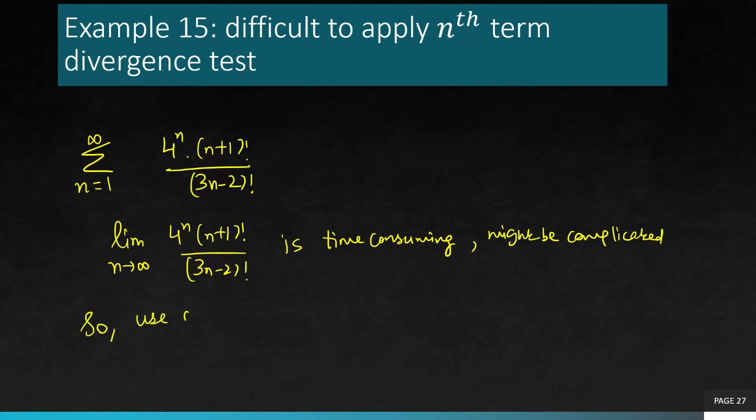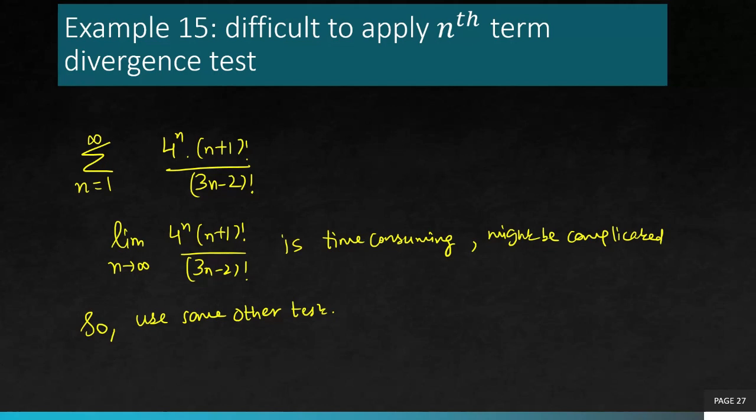So in that case, also sometimes we can say use some other test. So you see the practicality is, okay, you can use it, but only when it is efficient. If you spend so much time on getting this limit and suppose it turns out to be 0 in the end, you'll say, okay, it's inconclusive.